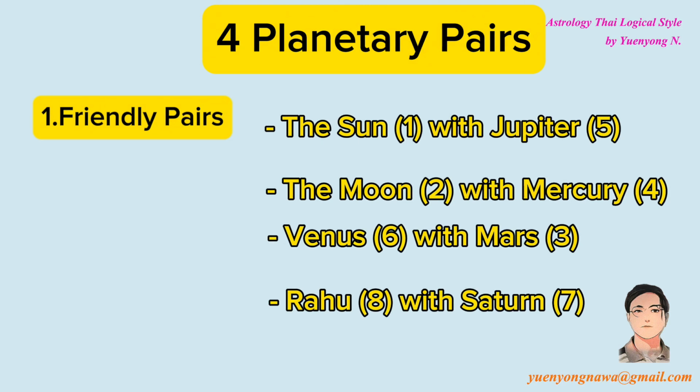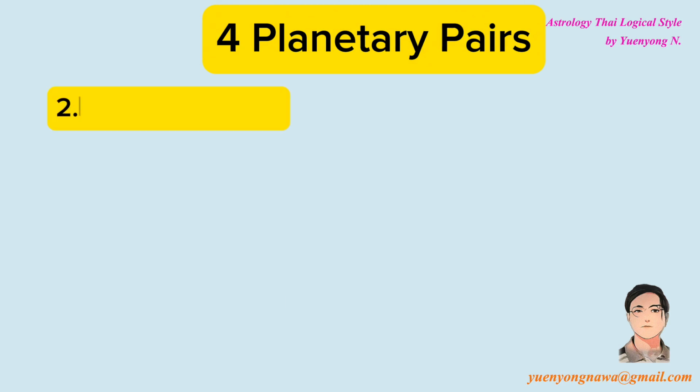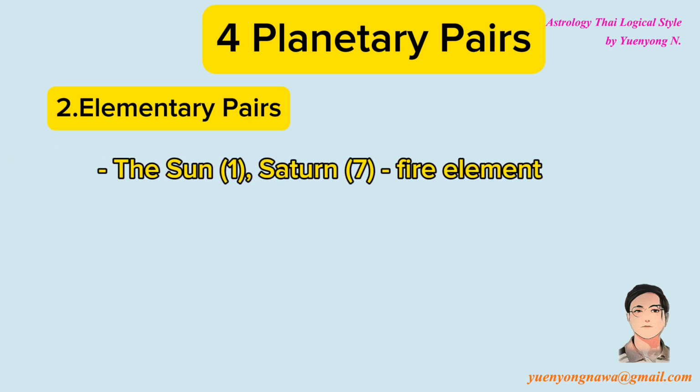Even when the inauspicious Saturn, 7, is related to Rahu, 8, it will give a very beneficial impact. The same thing happens when other friendly pairs are related, but they give less beneficial impact in comparison. 2. Elementary pairs. The Sun, 1, and Saturn, 7, belong to fire element.